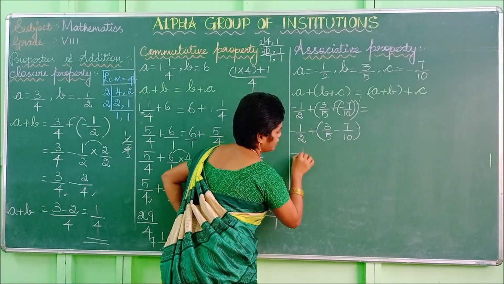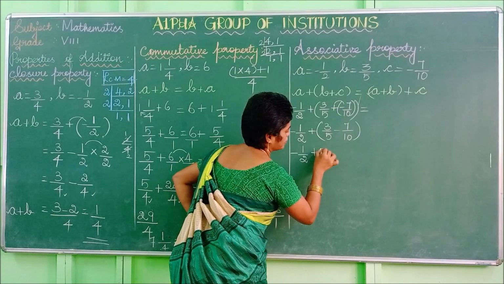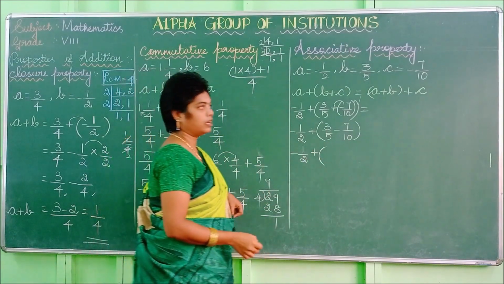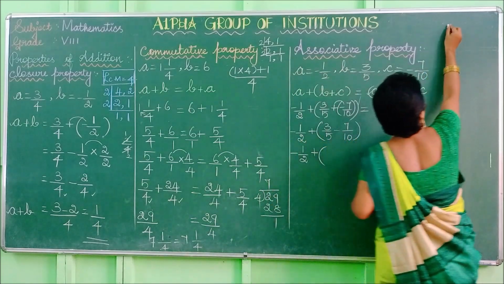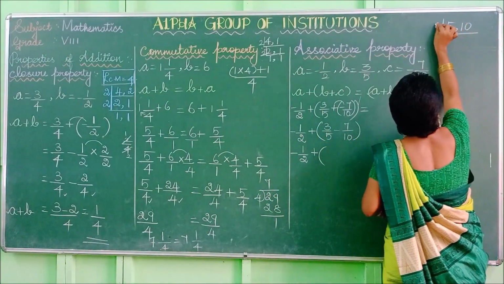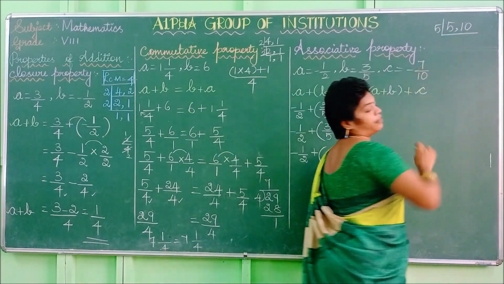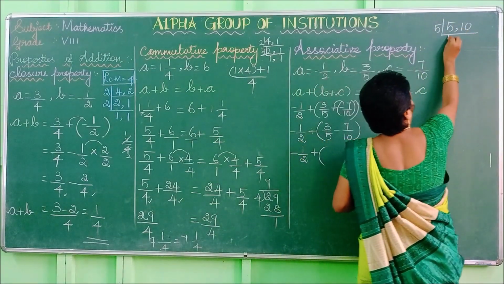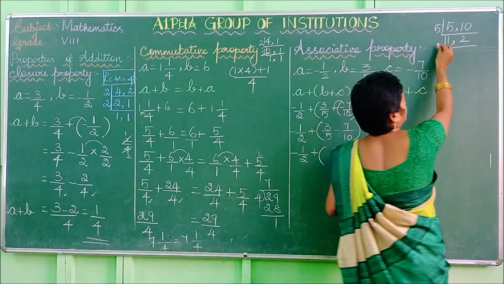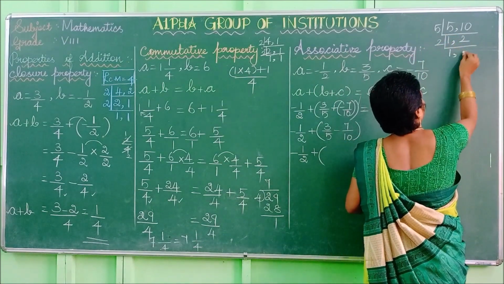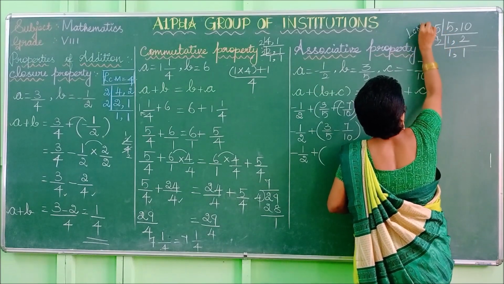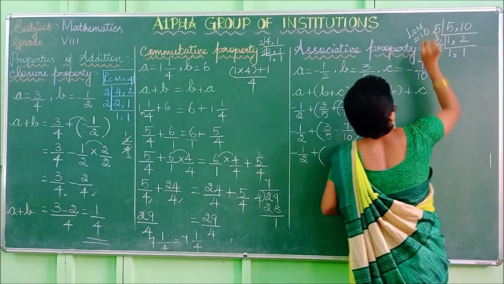Then minus 1 by 2 plus. Check, both the denominators are different, so you have to take the LCM. 5 comma 10, both come in the 5 table, so 1 time, 2 times. Again you can do it in the 2 table: 2, 1 comma 1. If you multiply these two terms, you will get the LCM value, which is equal to 10.